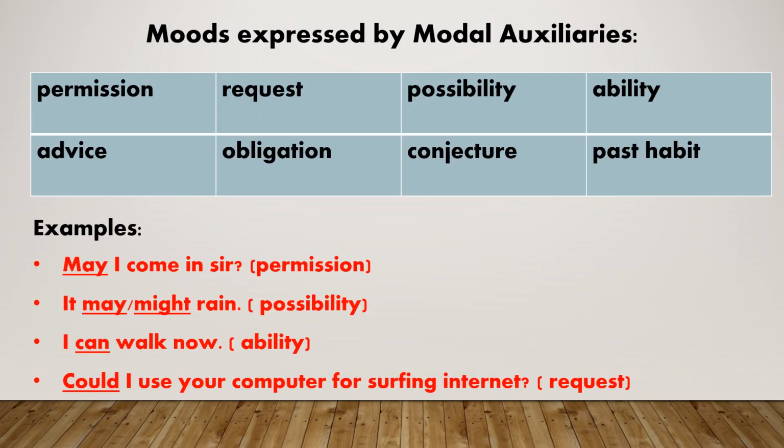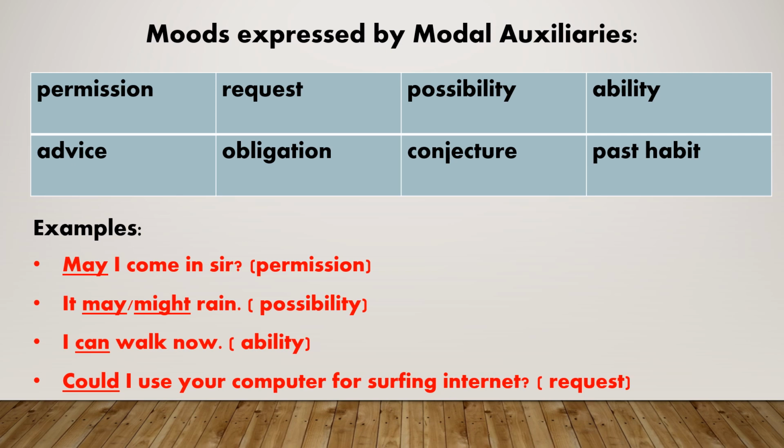Modes expressed by modal auxiliaries: permission, advice, request, obligation, possibility, conjecture, ability, past habit. For example, May I come in, sir? Here, may denotes permission. It may or might rain. Here, may or might indicates possibility.